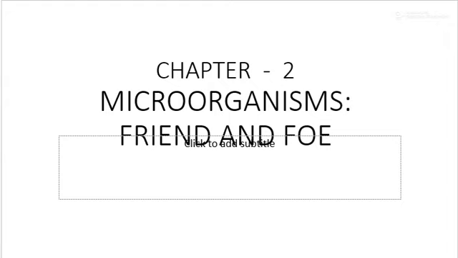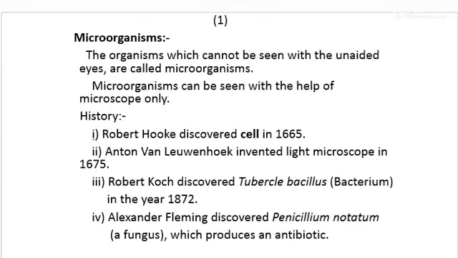Today we'll discuss the second chapter, that is Microorganisms: Friends and Foe. Now, microorganisms are very small organisms which we cannot see with our naked eyes. So we use certain lenses and microscopes. Micro means very small; organisms are living things. Now let's discuss the history.